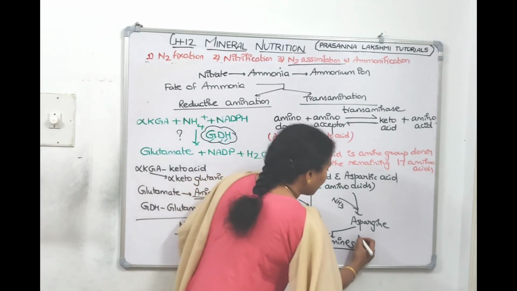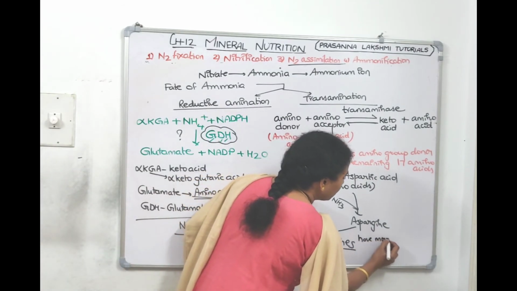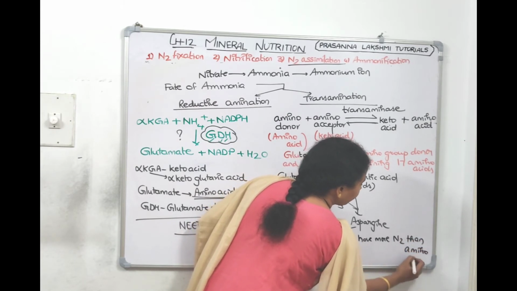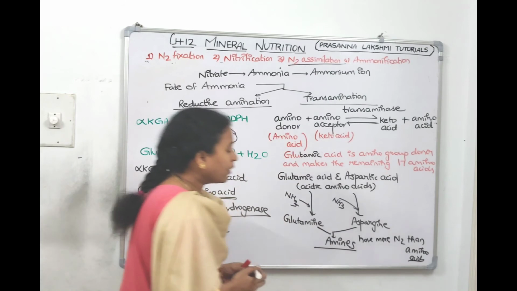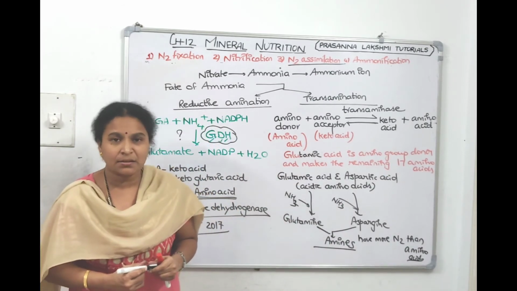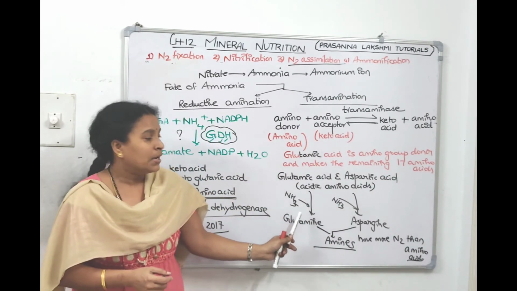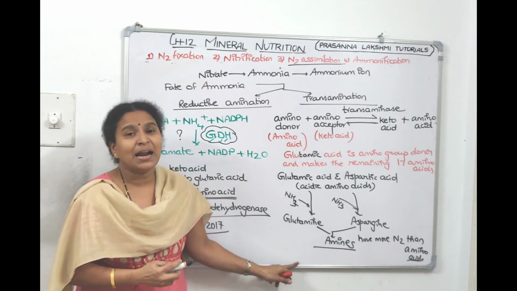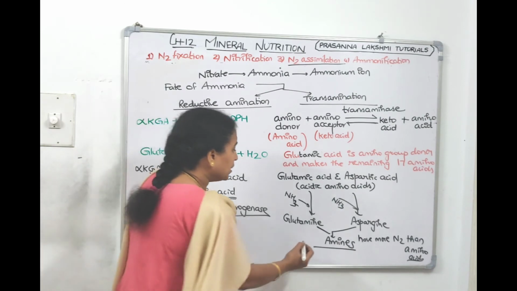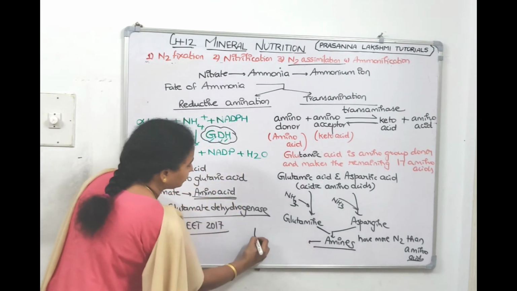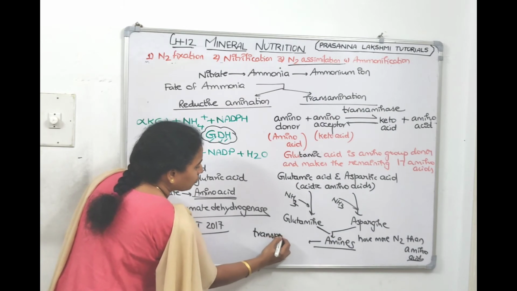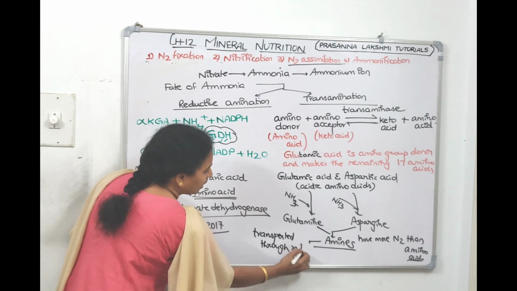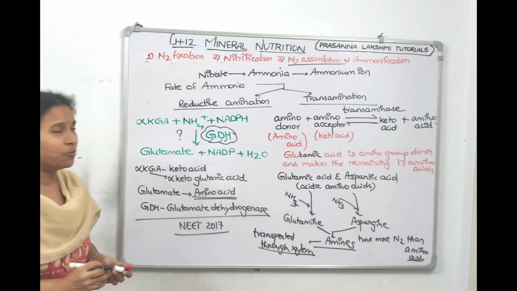Because they have received an amino group, they have more nitrogen than amino acids, and these amides are transported through xylem only.